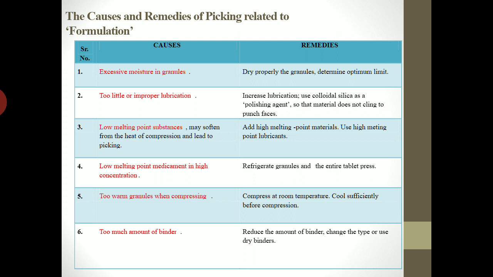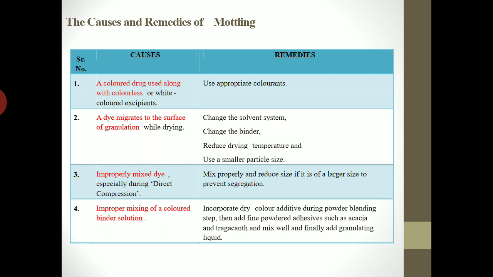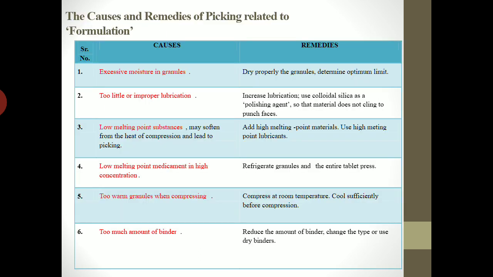Next reason behind picking, which is also there for sticking, is presence of low melting point substances. If low melting point substances are present, then those substances will get melted because of the high heat which is generated during compression, and due to the sudden melting and cooling, the picking can occur. So you can replace the low melting point substances with high melting point substances in order to avoid the picking because of this reason.